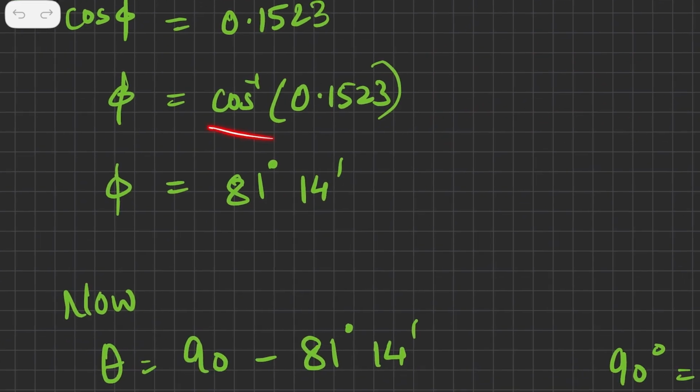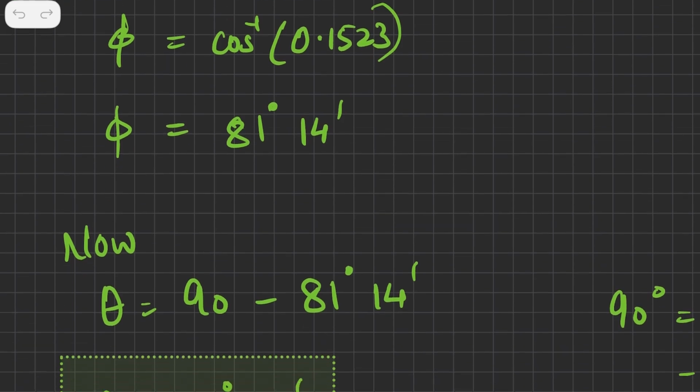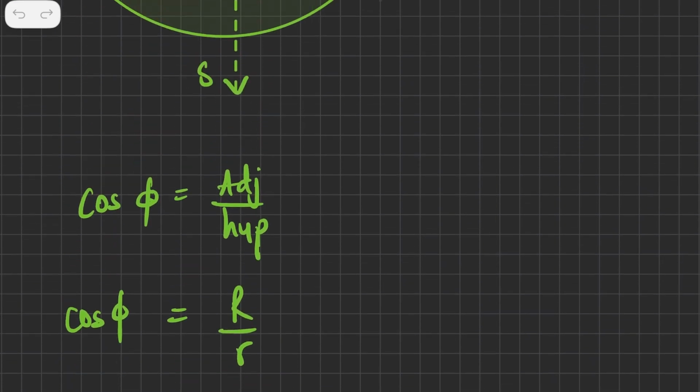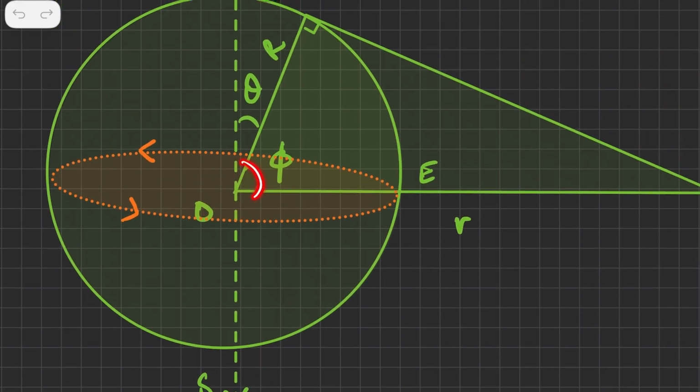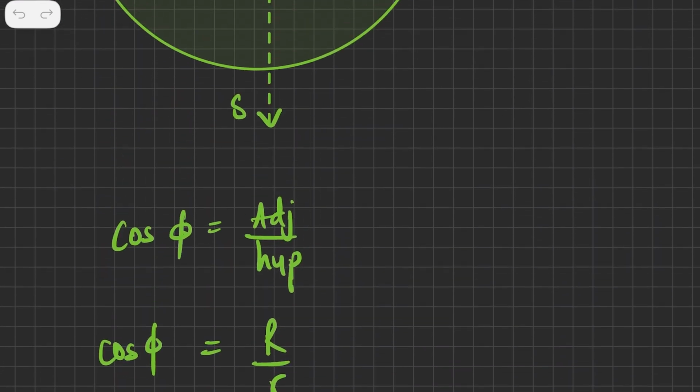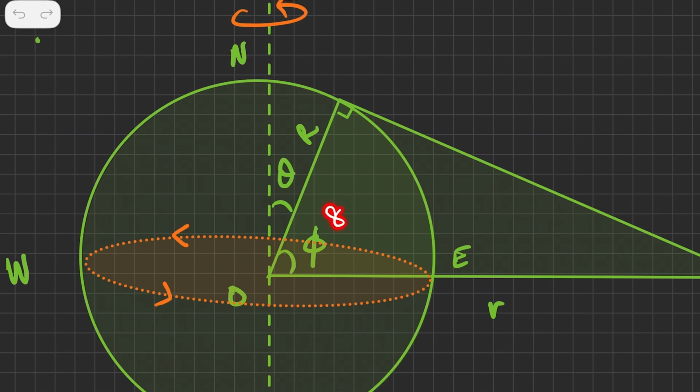That's one thing. And then let's say if you are allowed to use a calculator, then you just have to punch cos inverse of this number, and you will get 81 degrees and 41 minutes. So this is a minute, this is a degree. Now this is phi, this is 81 degrees and 14 minutes. Okay, 14, is it 14? Yes. So 81 degrees and